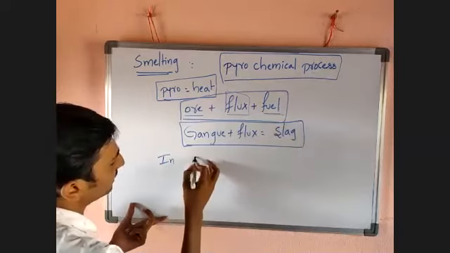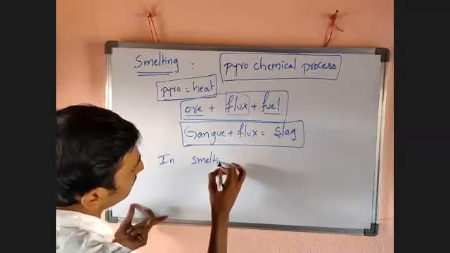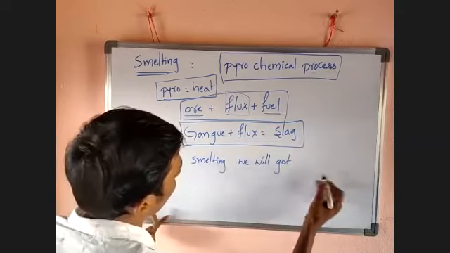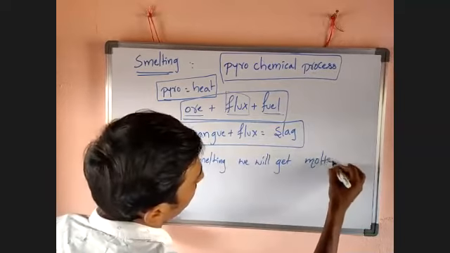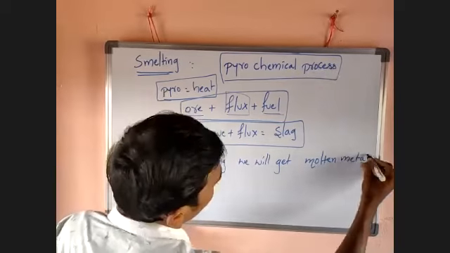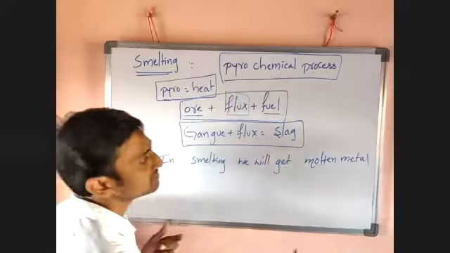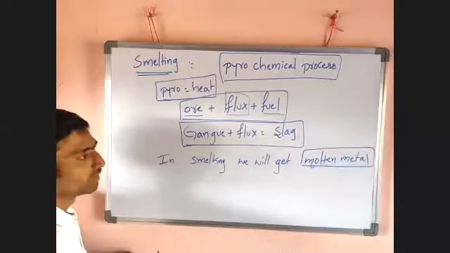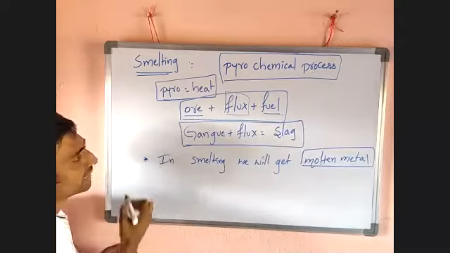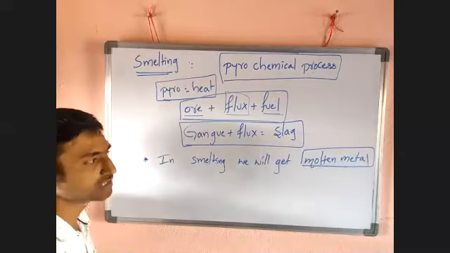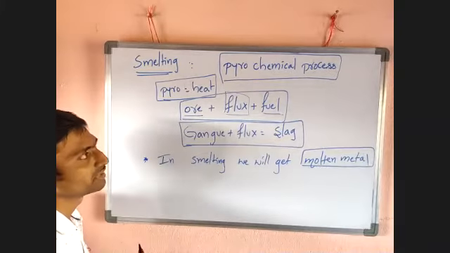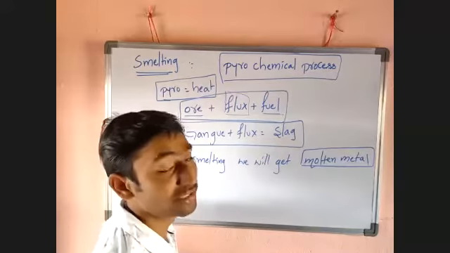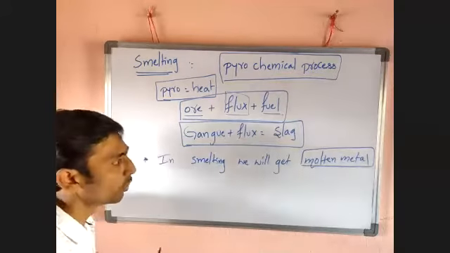In smelting, we will get molten metal. Molten metal means, what is molten metal? Molten metal means in this process we will get liquid metal, because this melting process is carried out in the presence of high temperature. That's why we will get a molten metal.